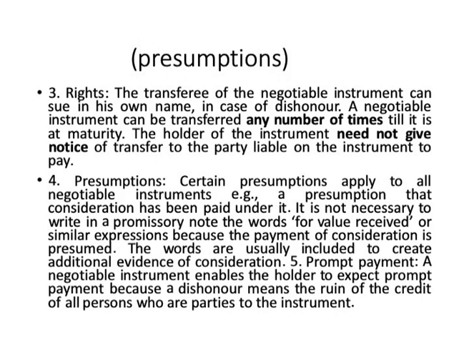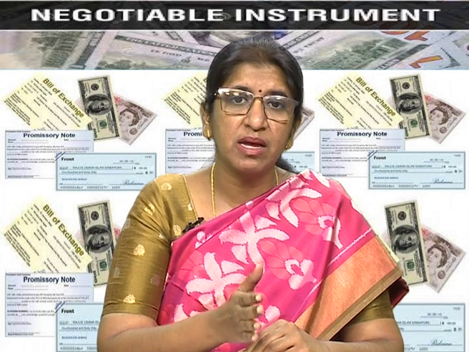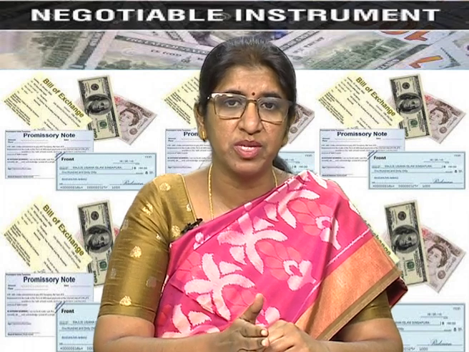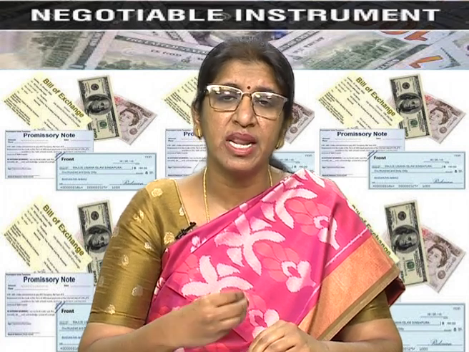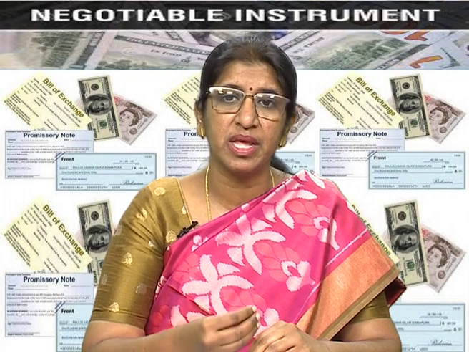There is no limit on the number of transfers. Till the negotiable instrument reaches its time of maturity, it can be transferred any number of times. The holder of the instrument need not give transfer of notice to any party that is liable on the instrument to pay. It is not mandatory on him.